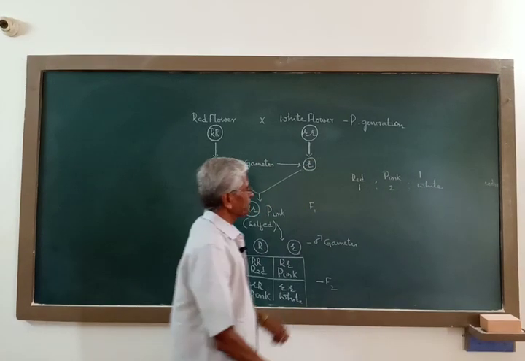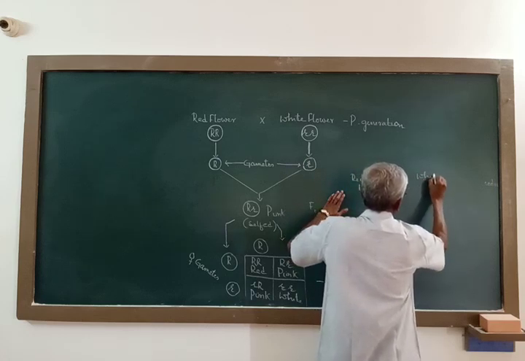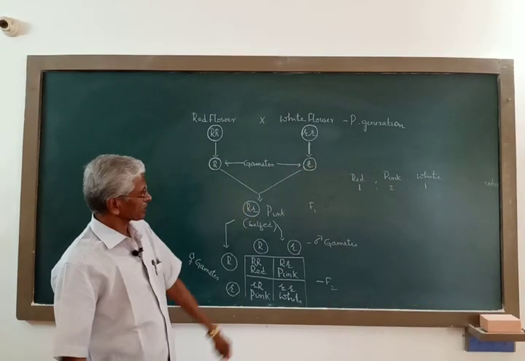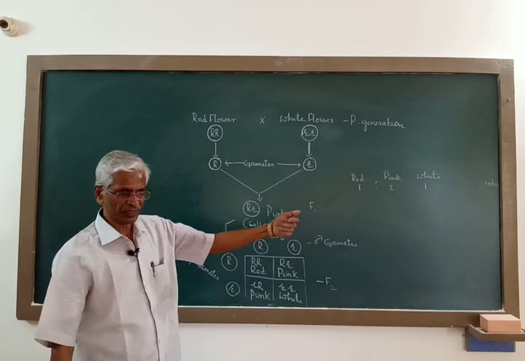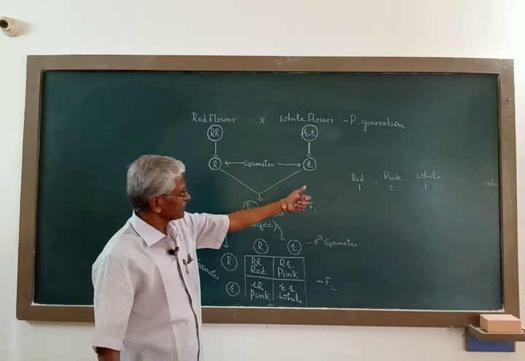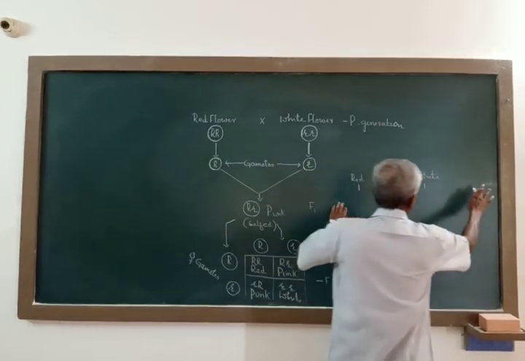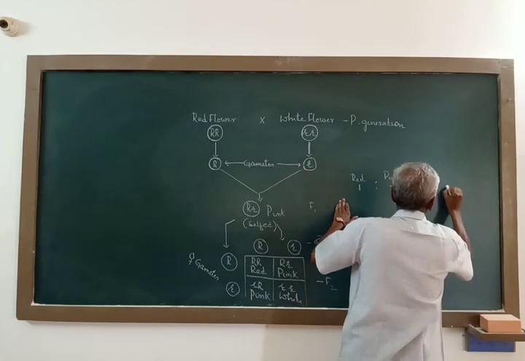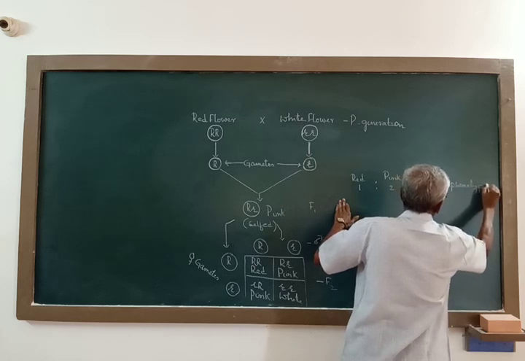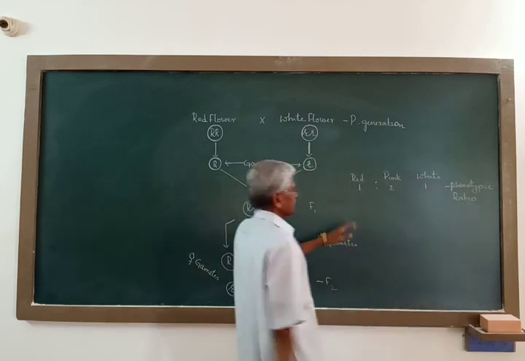So red, pink and white appeared in the ratio 1:2:1. This is based on the phenotype, so this is called the phenotypic ratio.